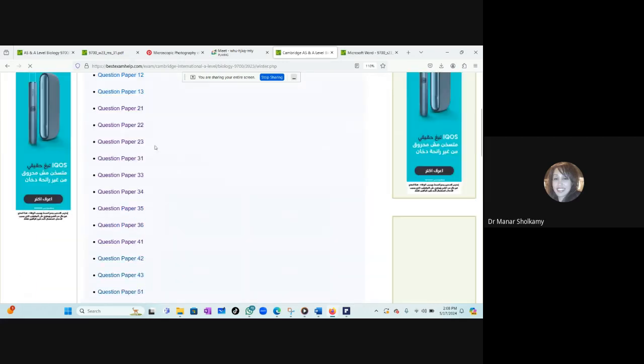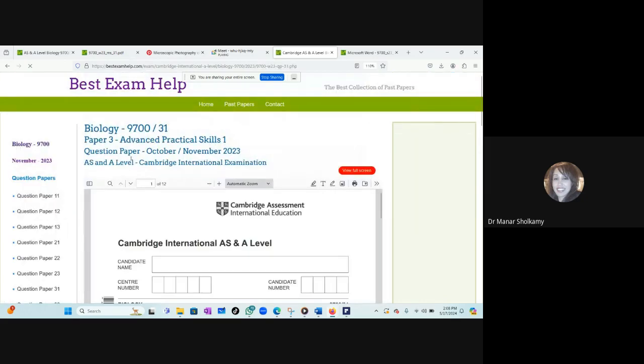November 2023, there were many variants for paper 3. I don't really know why. 31, 33, there is no 32, 34, 35, 36. So we want to solve all those 4. All those 4, we will solve them together, not in the lab because we don't have all the materials. We'll start with question paper 31, November 2023.